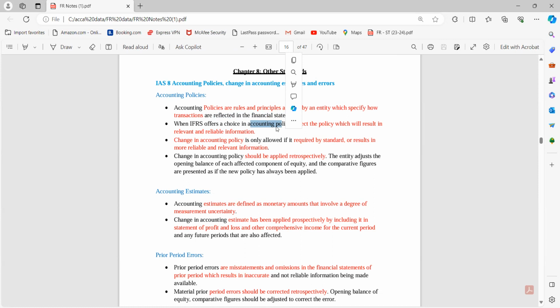So yes, a change in accounting policy is only allowed if it is required by the standard, or if it results in more reliable and relevant information. So yes, we can change the accounting policy, that can be possible, but yes, only if that change in accounting policy will result in more reliable and relevant information.